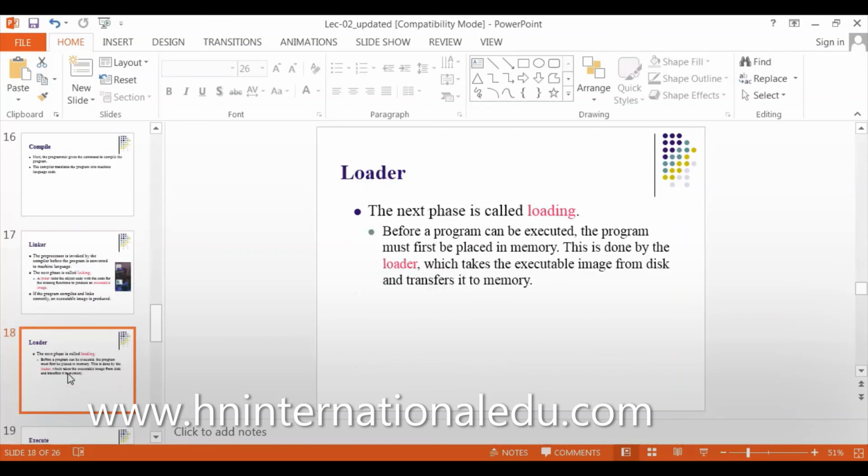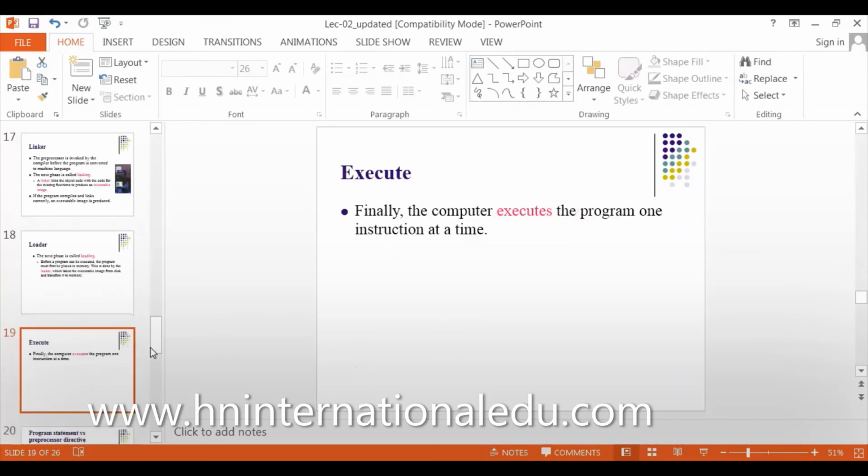What is loading? The next thing is the loader. Before a program can be executed, the program must be placed in memory. The program must clear the space in memory where the output will be stored. That is called loading. And finally, execute. Execute is now running. The program will run and do whatever I want, either sort two numbers, add two numbers, or subtract.